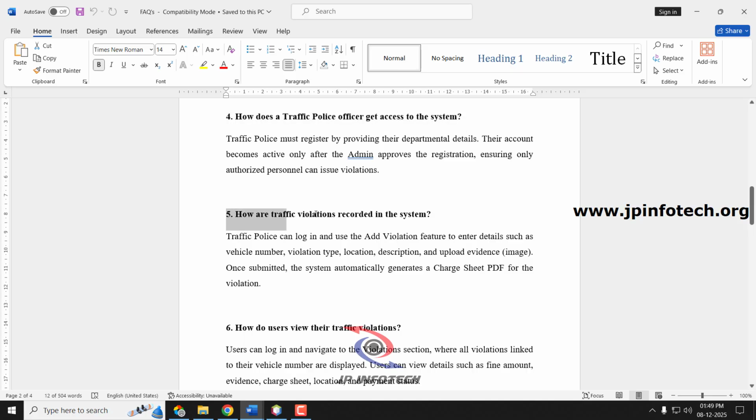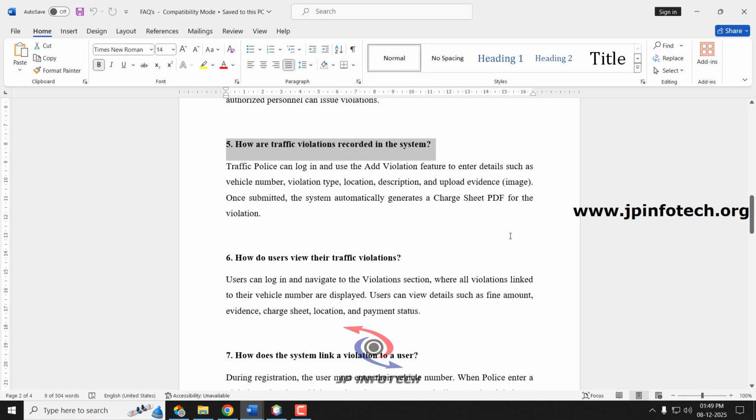Next question, how are the traffic violations recorded in the system? So the traffic police will be logging into the system and they can create a violation by entering the vehicle number, vehicle violation type, location, description, and uploading the image of the evidence, and once submitted, the system will automatically generate the chart sheet in PDF format.